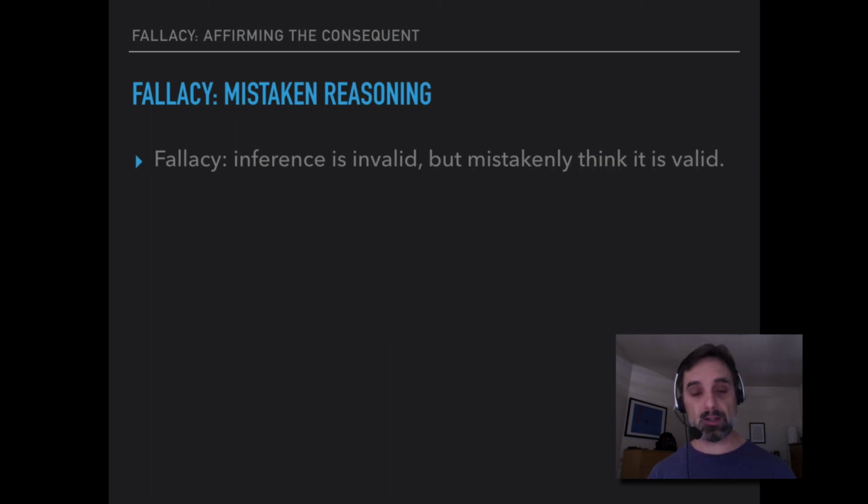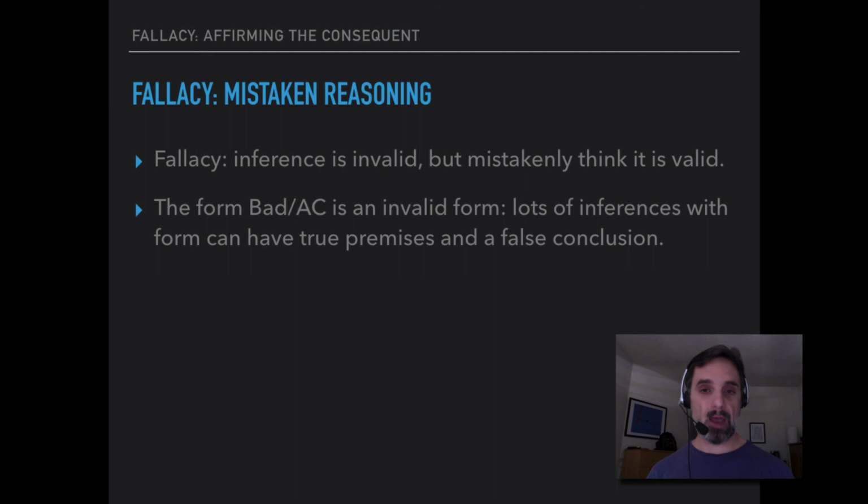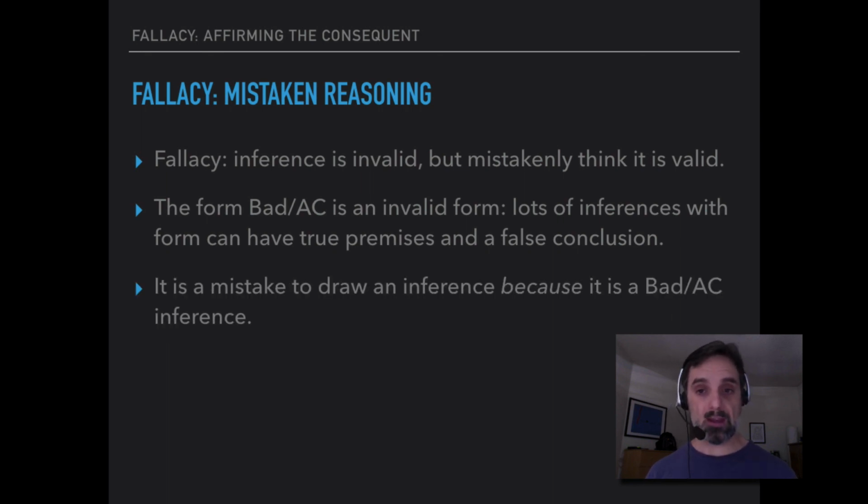So in a fallacy, we have an invalid inference. We mistakenly think it's valid. The form bad AC is an invalid form. There are lots of inferences with this form that can have true premises and a false conclusion. We've just seen two. And it's a mistake to draw an inference because it's a bad AC inference. If you draw it, you've made a mistake. Okay, so that's what we have to say about affirming the consequent.